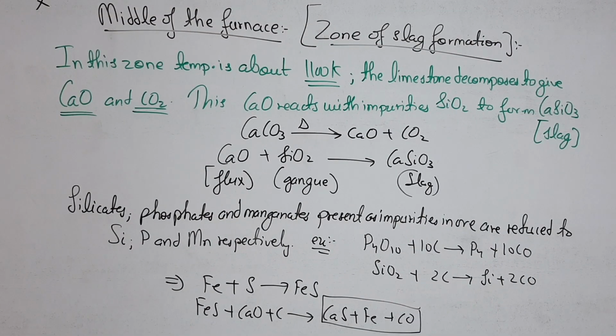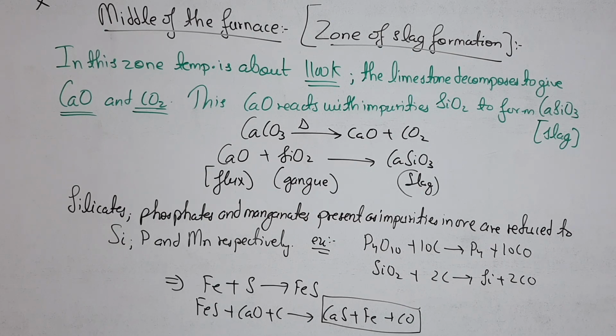So next one is the middle of the furnace. Previously we have studied the base of the furnace, where we have seen the 2 important reactions. One is C plus O2 gives CO2, then CO2 reacts with coke to give carbon monoxide. Now the middle of the furnace, which is also known as zone of slag formation, please remember this name, zone of slag formation. Middle of the furnace को कहते हैं. In this zone, the temperature is about 1100 Kelvin, and the limestone decomposes to give CaO and CO2. This CaO reacts with impurities like SiO2 to form slag, CaSiO3, calcium silicate.